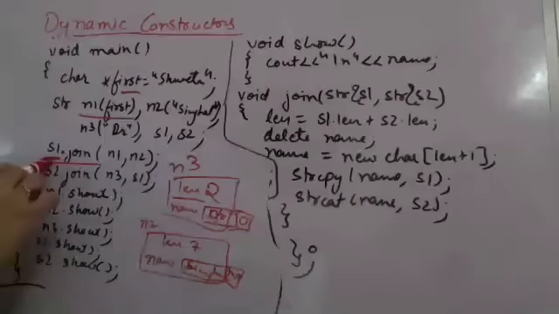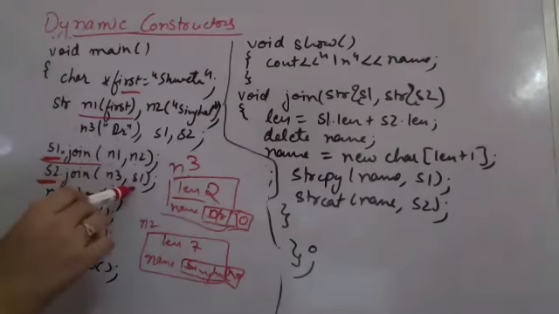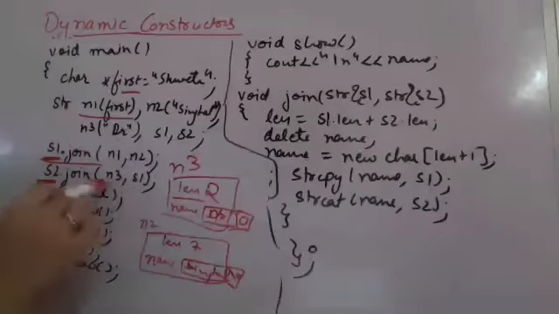Sabka size different hai. Okay. And then when I'm creating S2, N3 is having a size 2, S1 is having a size 13. So 15 plus 1, 16 characters will be allocated in a new array, and that will be created in S2's name. So every one is different.